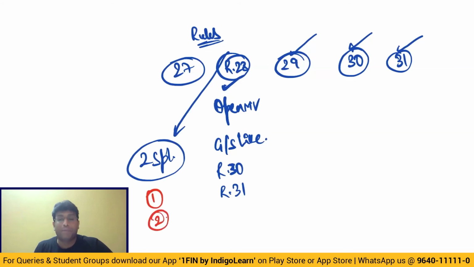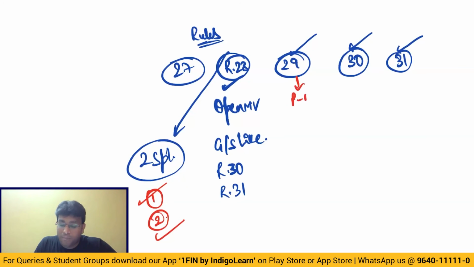And the second special point, my dear friends, is that if the goods are intended for further supply, then 90% of the price charged by the recipient for supply of goods of like kind and quality to an unrelated customer. That means subsequent sale price into 90% is considered.